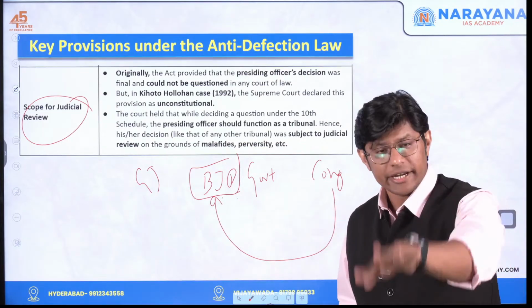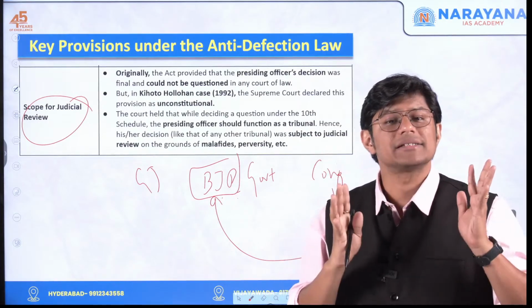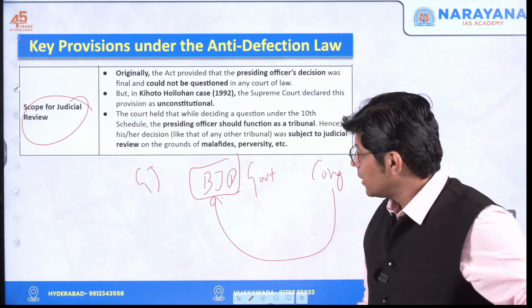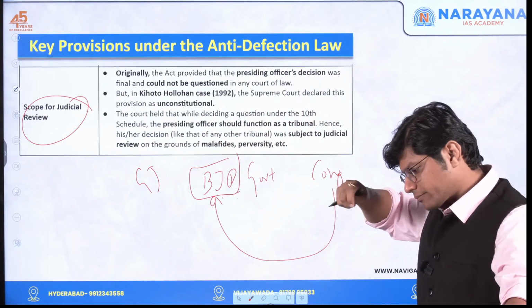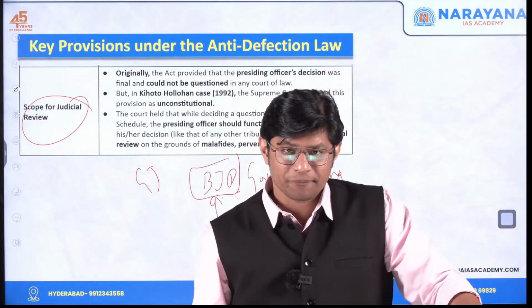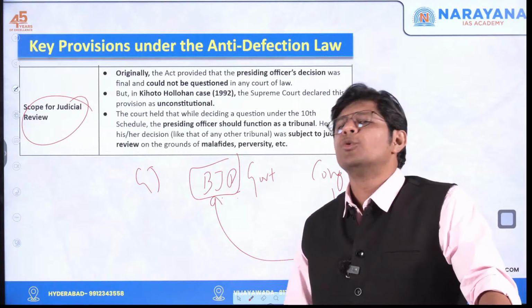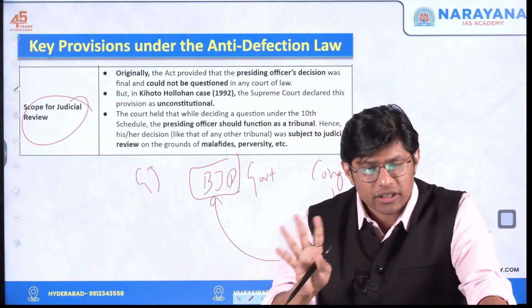The speaker should ideally decide neutrally, be unbiased. But here, because of the way politics is played out in our country, the speaker more often than not has been biased, unfortunately.